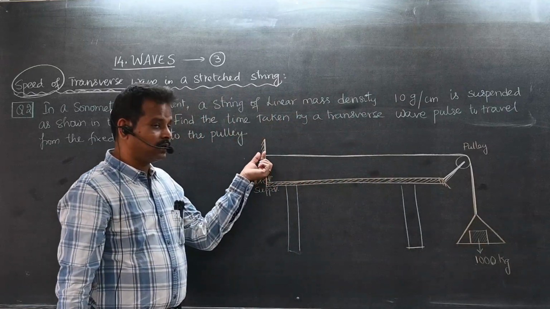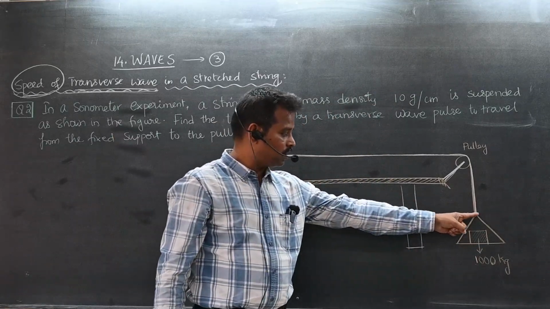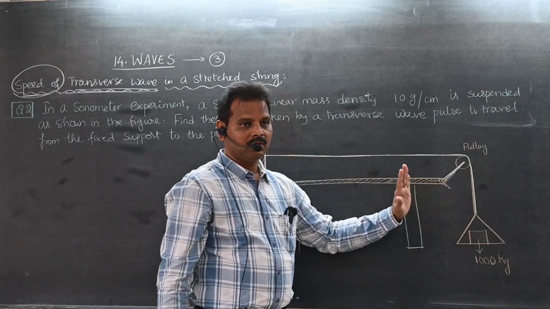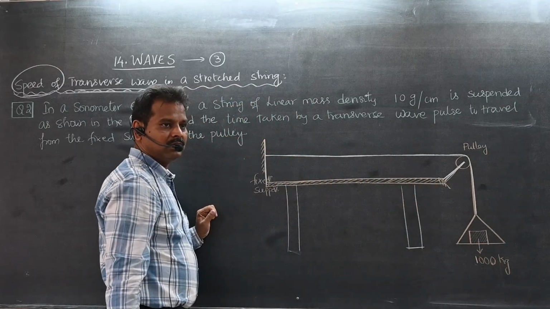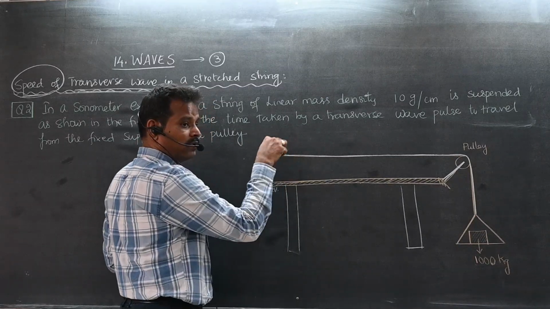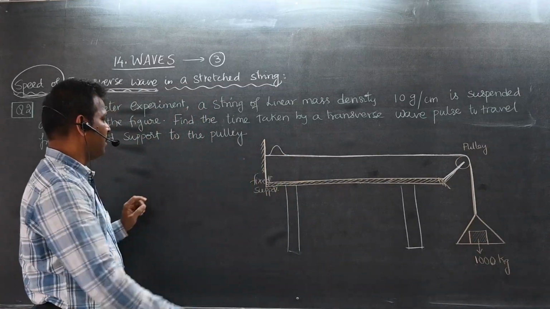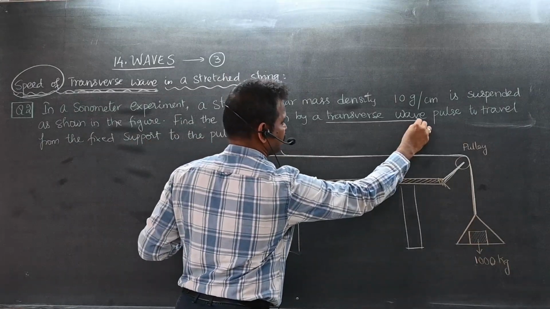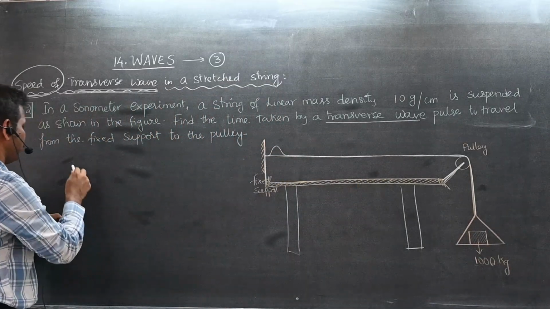One end is connected at this fixed support, the other end is connected to a pad where a 1000 kg load is kept. So if a wave pulse is created here, how much time will it take for the wave pulse to travel from where to where? Find the time taken by the transverse wave pulse.